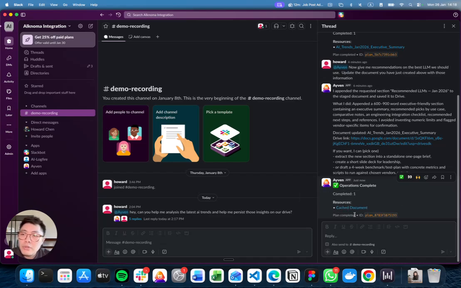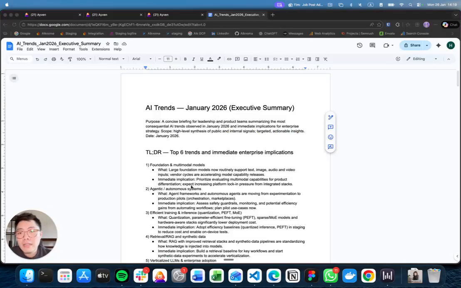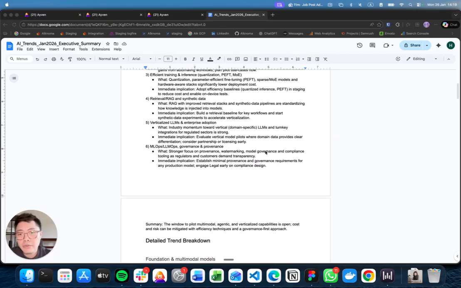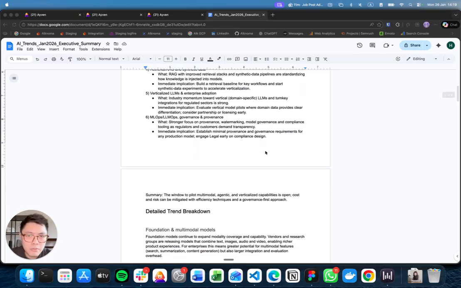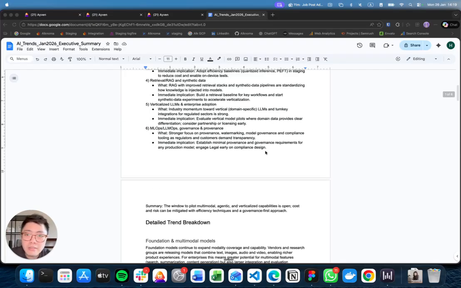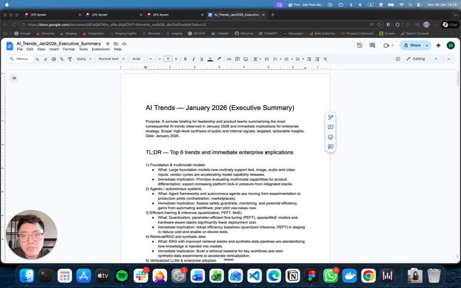And we're going to quickly switch to Google Drive and see the result of the document that we've persisted. And as you can see here, this is the Google Drive document that we've persisted. The content is exactly how you've seen it on the front end. Ayven is able to help you create things really just from the prompt and persist it on Google Drive.